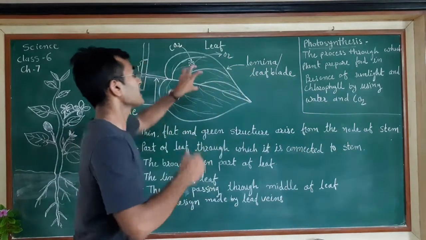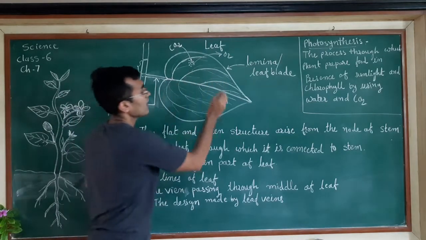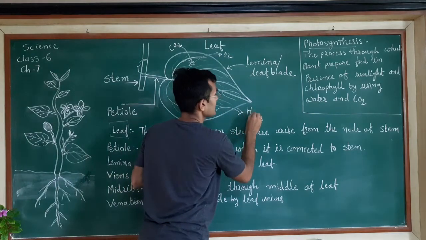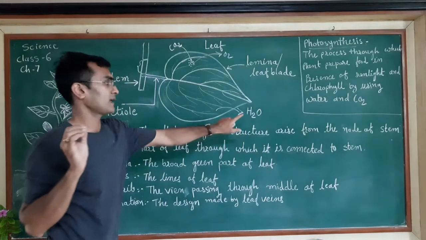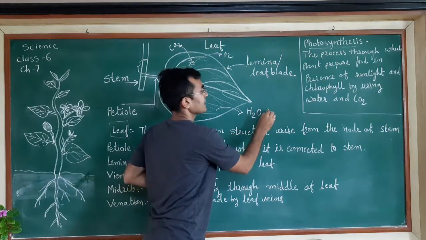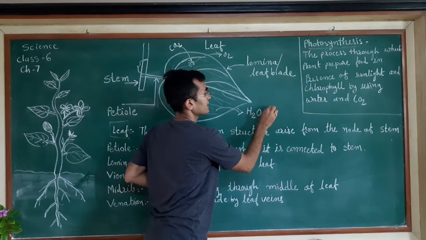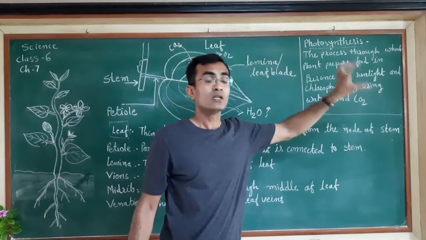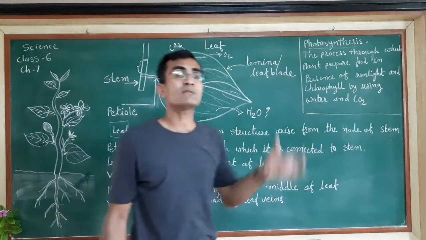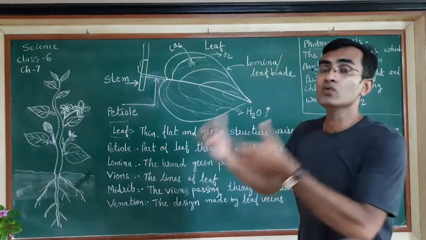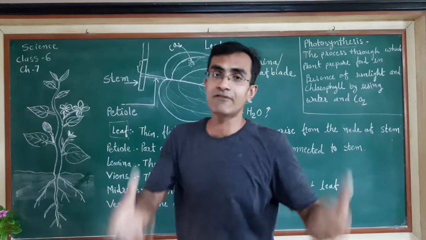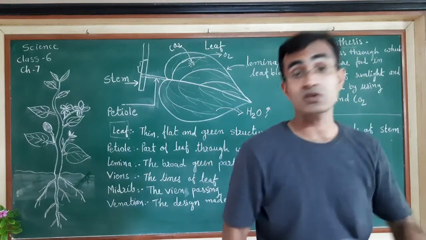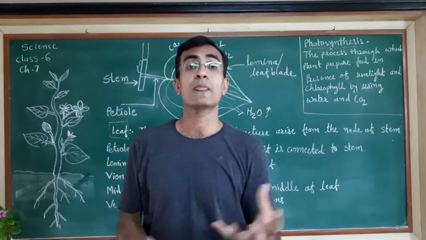In that process, this leaf will remove water in the form of water vapor. So water we normally write as H2O, and it will get removed in the vapor form. Okay, so this water vapor will get removed. So what is transpiration? The process by which a plant removes water in the form of water vapor is called transpiration.